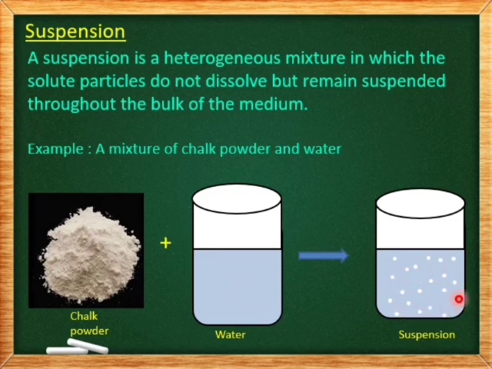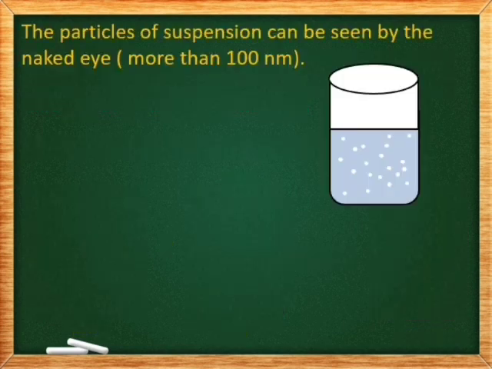We find the chalk powder particles being suspended in the water because chalk powder is insoluble in water, and we also find the particles of the chalk powder are not uniformly mixed. So, it is an example for heterogeneous mixture. So, suspension is a heterogeneous mixture in which the solute particles do not dissolve but remain suspended throughout the bulk of the medium.